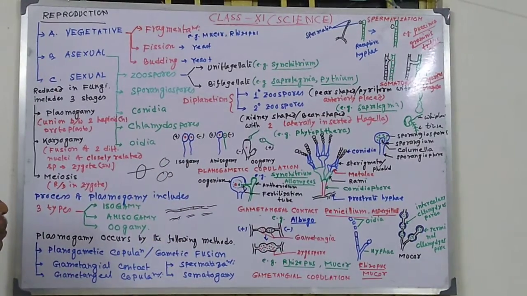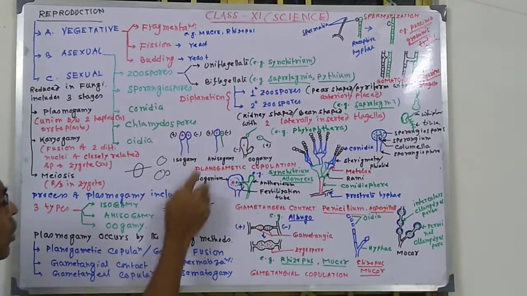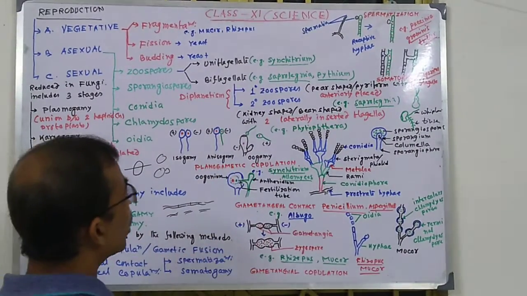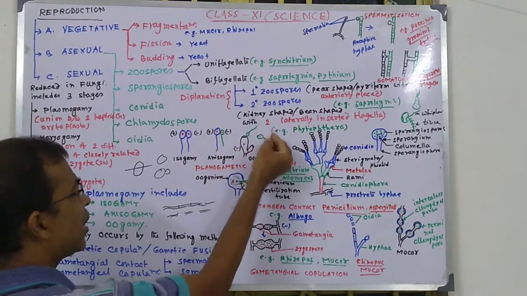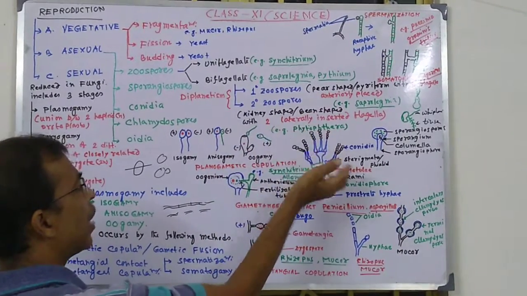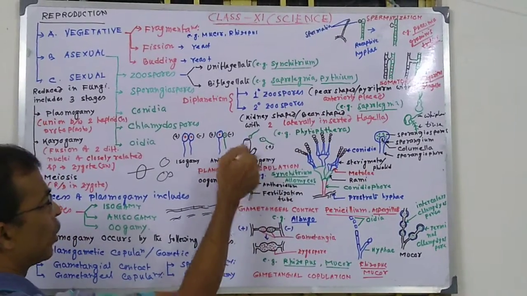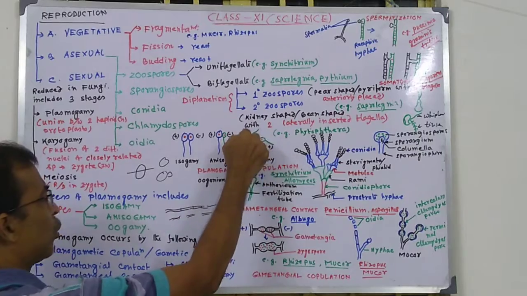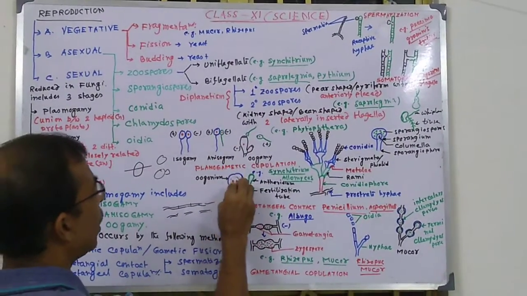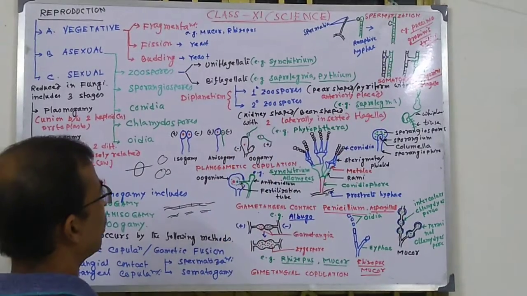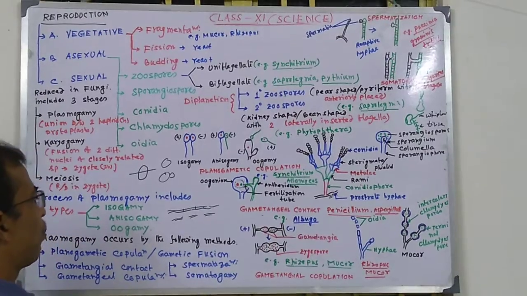This is called isogamy. When different sized gametes come in contact and form a zygote, there is anisogamy. And in the case of oogamy, one gamete is stationary, that is the female one, and the male one comes from the antheridium or male gametangium and comes in contact with the female oogonium, and ultimately one of the male gametes is introduced into the oogonium and forms a zygote. Then it is called oogamy. These are found in Syngenetria, Albugo, etc.